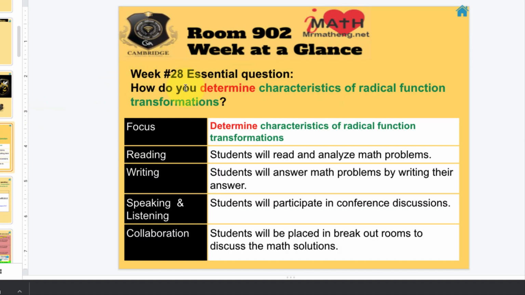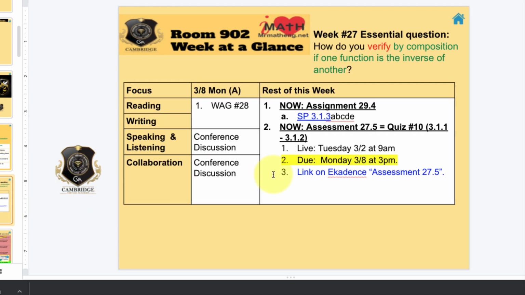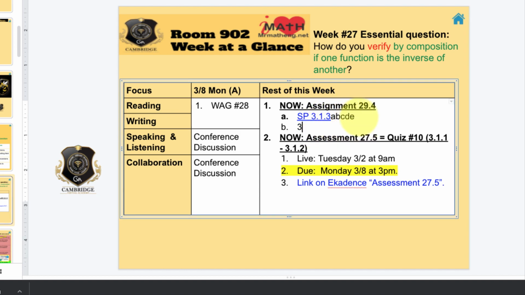Week 28 was our central question. How do you determine characteristics of radical function transformations? You should be working on skills practice 313 and then finishing that up. And then I will also release skills practice 314 later this week. This link will be blue probably on Thursday. Again, we talked about if you have not taken that quiz, take it in class if you need to right now.